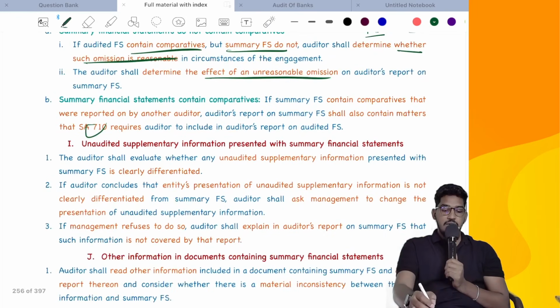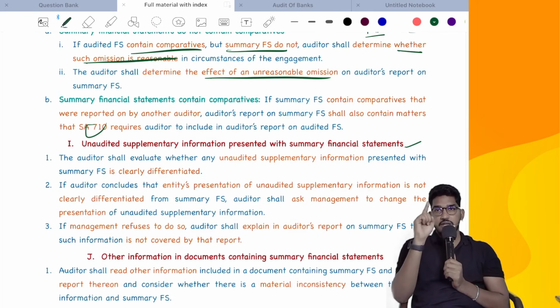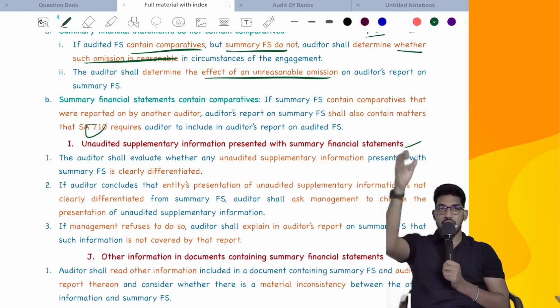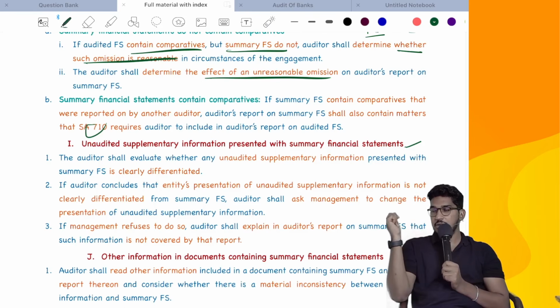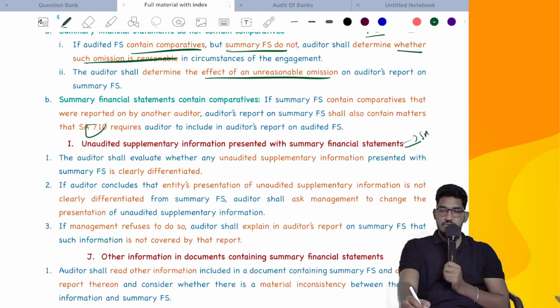Next, unaudited supplementary information presented with summary financial statements. So what is that? Same as other information, exactly. The same paragraph you will find in the audit report chapter also. If your financial information is presented with unaudited supplementary information, you should ask the management to differentiate it. If the management does not bifurcate it, you will take action in your audit report. How will you take the action? Not by modified opinion. In the other information paragraph, you can say that the information is not covered by my opinion. So the same thing, SA820, more or less SA820 reference only here.